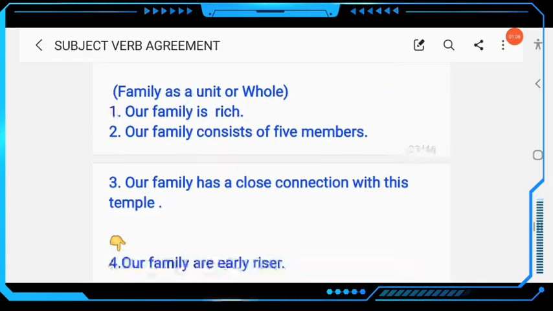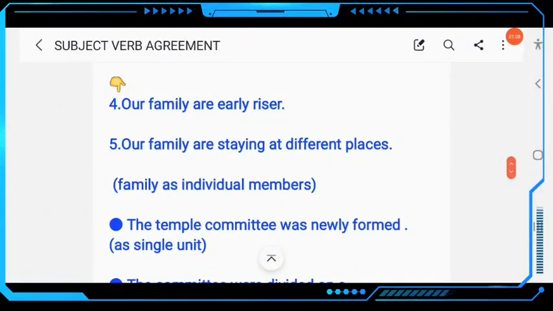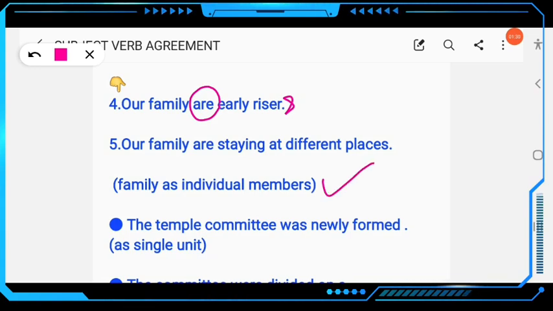Okay. Then next example: our family are early risers. That means each member of our family wakes up early in the morning. So here, our family are, on the basis of separation, family as individual members. Clear? Our family are staying at different places. That means my father, my mother, my sister are living at different places. As the persons are different, it becomes plural, so the verb must be plural. Our family are staying, not is staying.